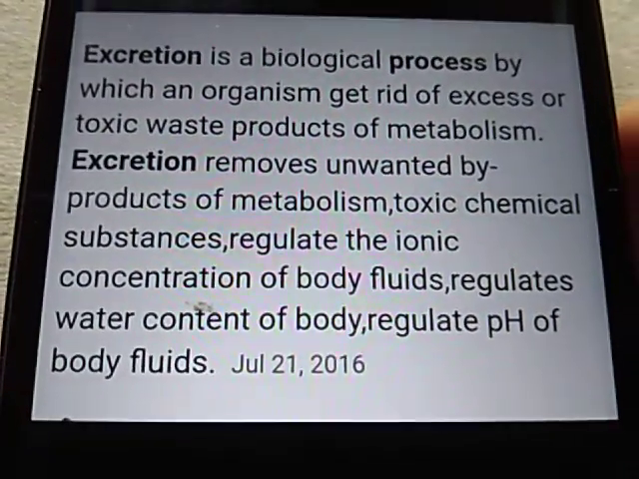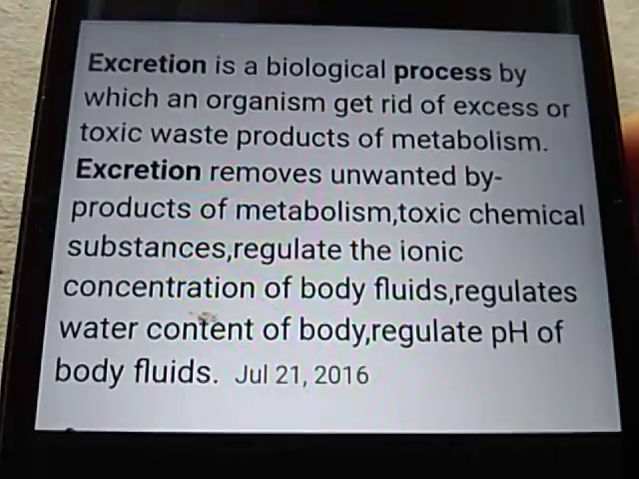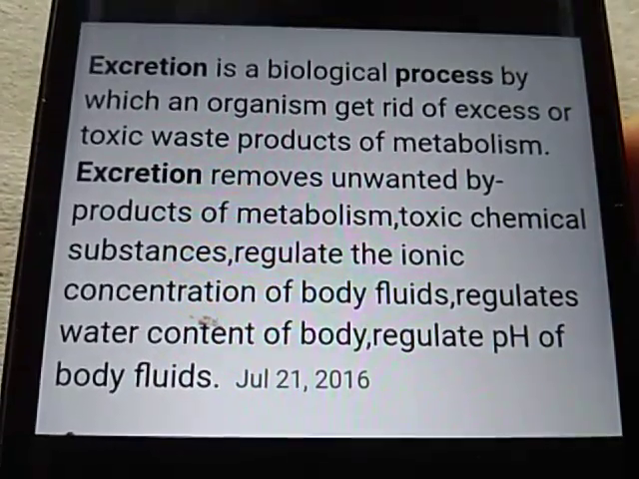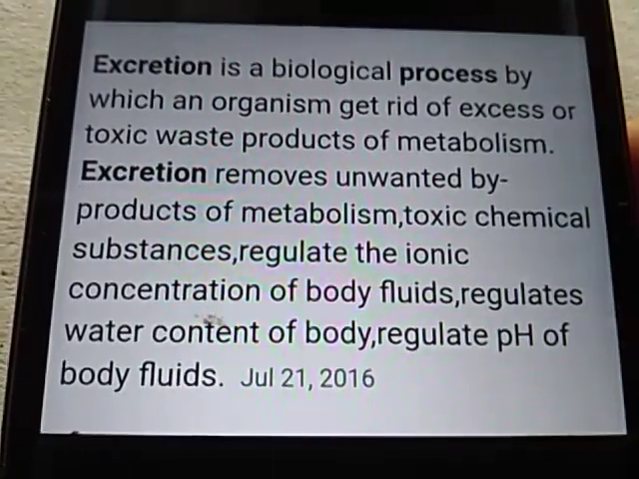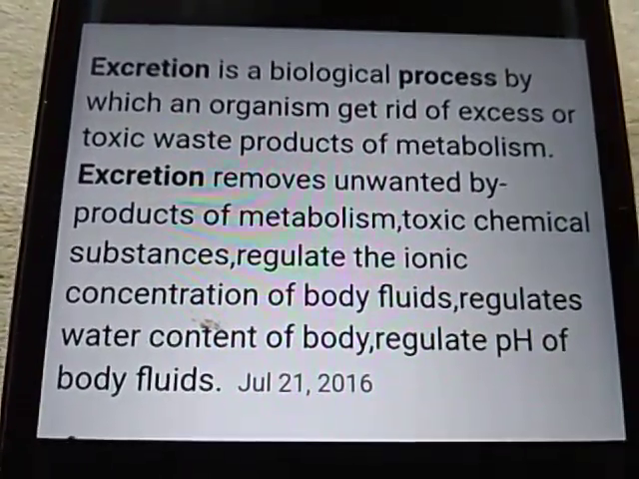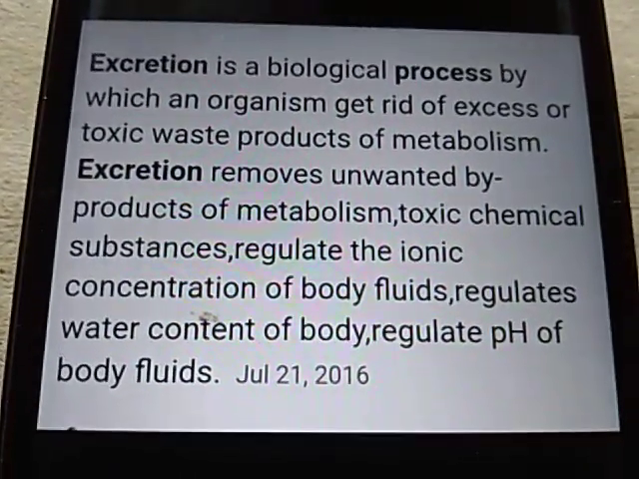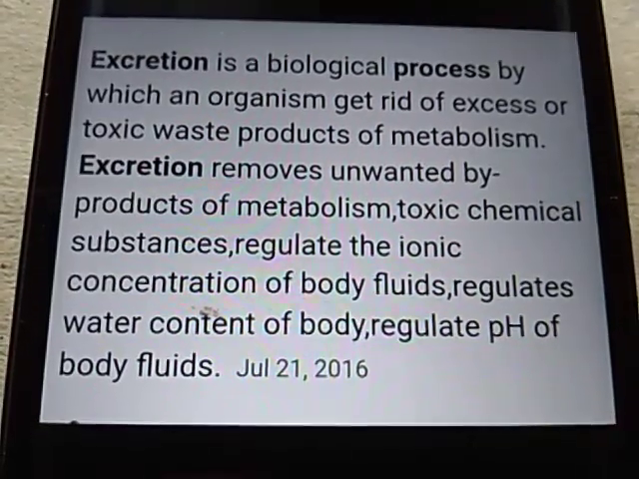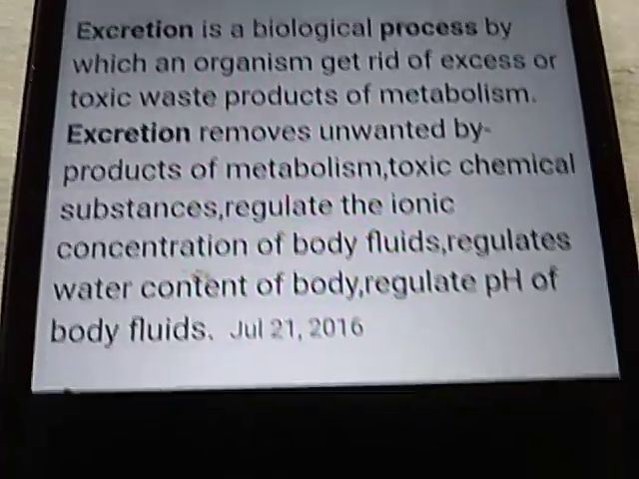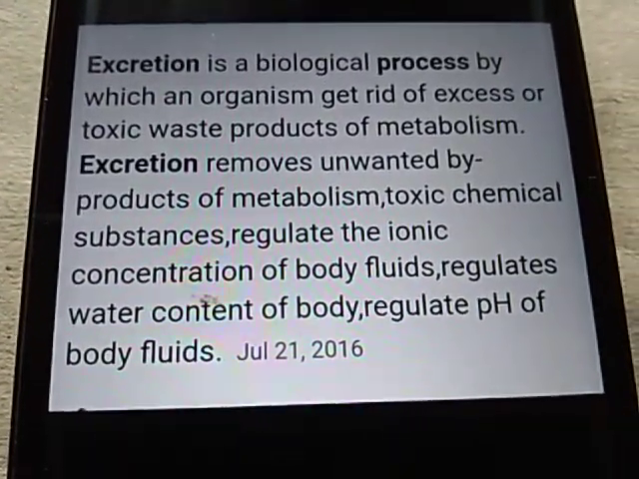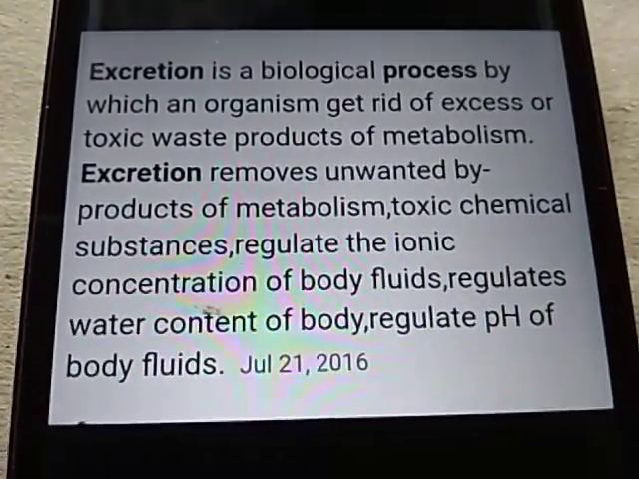Excretion is a biological process by which the waste materials which are produced during metabolism are removed from the body. So unwanted substances, the toxic chemicals that are produced during metabolic activities, are removed from the body. This removal of metabolic toxins is called excretion.